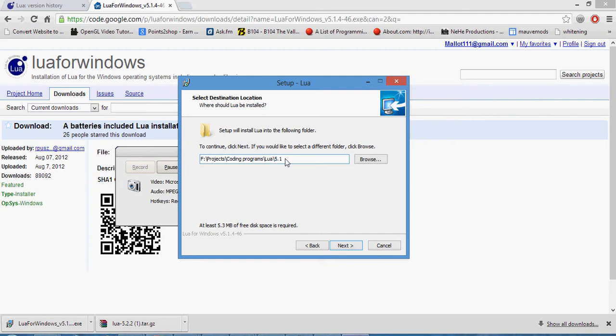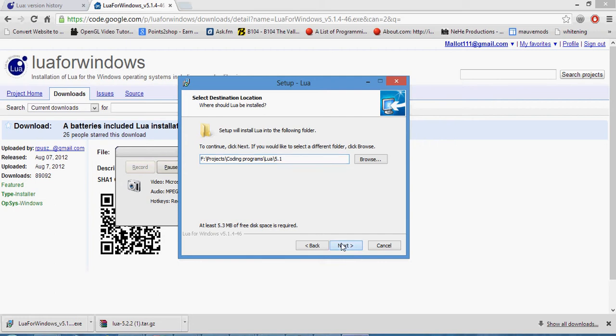Okay, so click next. Now you want to have all these installed separate, especially SciTE, because that's the IDE we're going to be using for the program. So click next. I'm not going to finish this because I already installed it, but then you want to continue that and you're done installing.